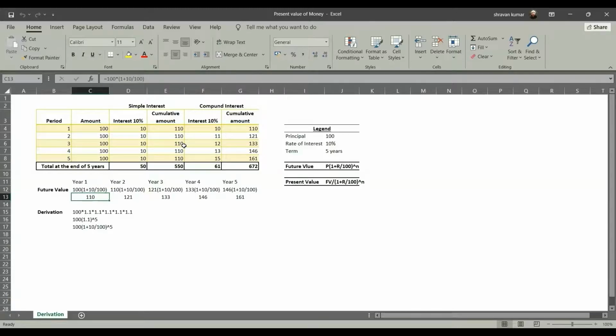Now for year 2, I am going to get 110 plus 10% of 110. That is nothing but 121. Now 121 will become my capital base, or the principal base, for year 3. And now my amount at the end of year 3 would be 121 plus 121 into 10 by 100. That is nothing but 133, and so on. This is how we are arriving at it.